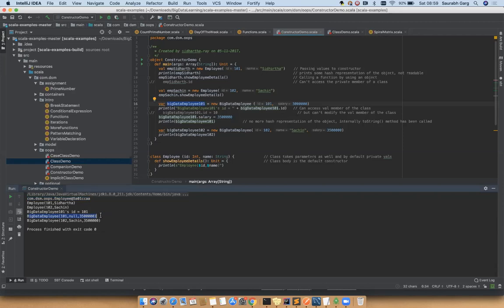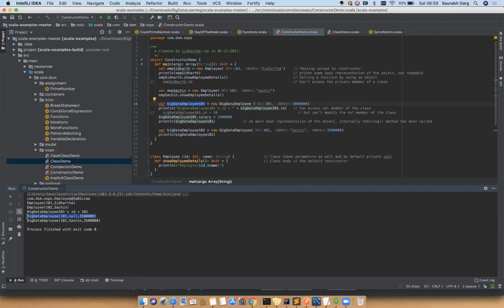Why is it printing a readable message, unlike the previous example of employee? When you print employee, it prints com dsm oops employee with some hash representation, but here it is printing the actual state of the object. The only difference is that we have overridden the toString function. When you override the toString function, whenever you create an object of the class and pass it to println, it will print a readable message, what you have overridden in the toString function.